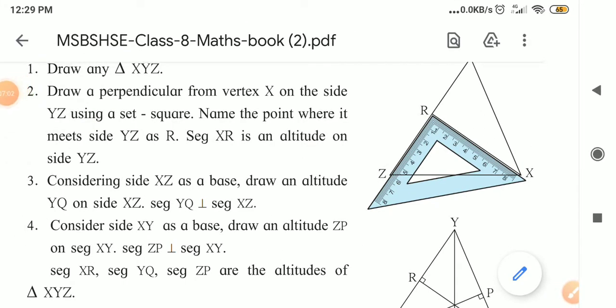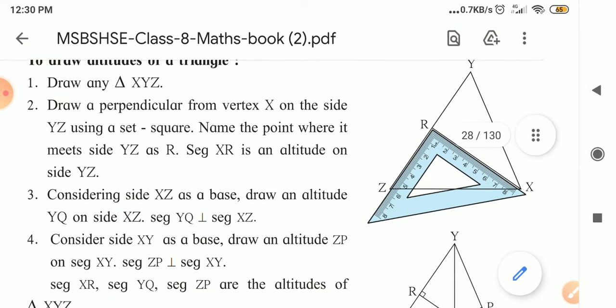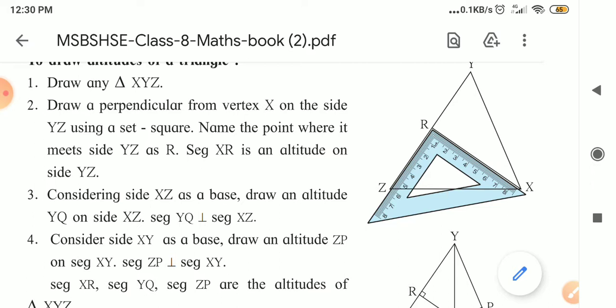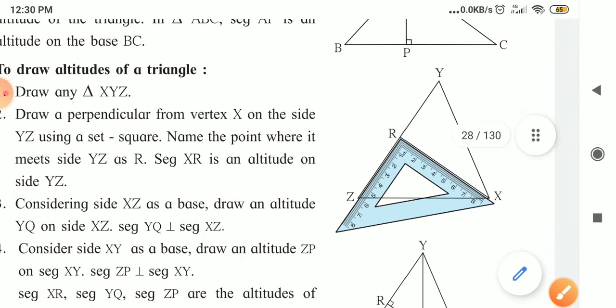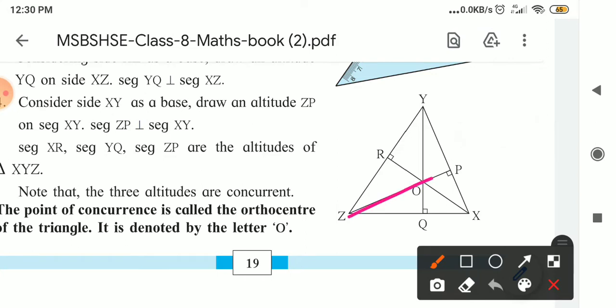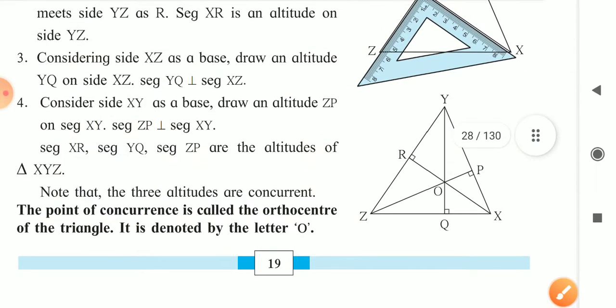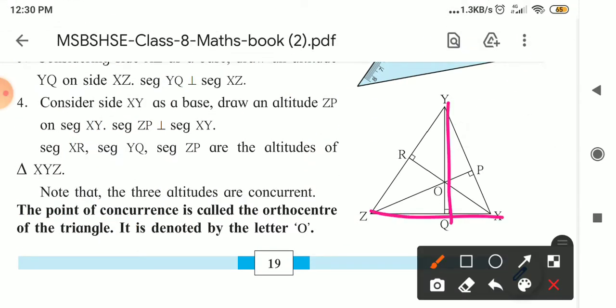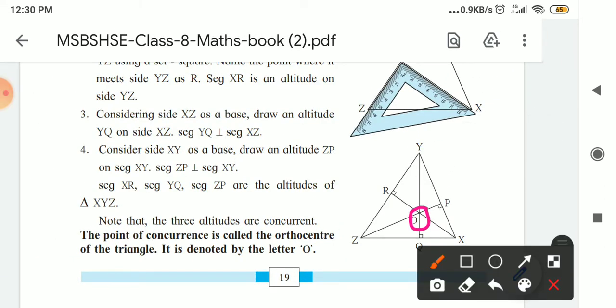Now the steps we will see. First of all, we have to draw the triangle XYZ. Just now I showed you how to draw perpendiculars. From point X we have to draw the perpendicular on side YZ. From point Z we have to draw the perpendicular on XY, and from point Y we have to draw the perpendicular on XZ. These three perpendiculars pass through a single point, and this point is called the orthocenter. Let us see the construction.